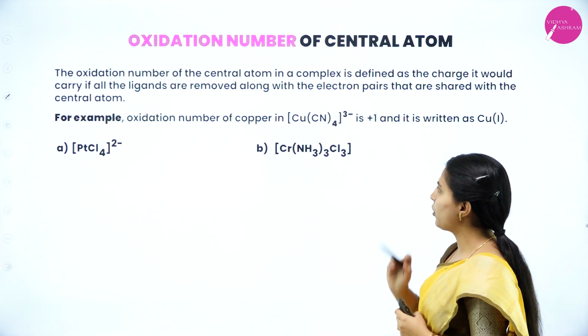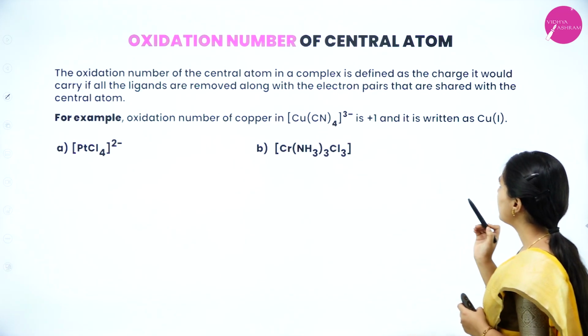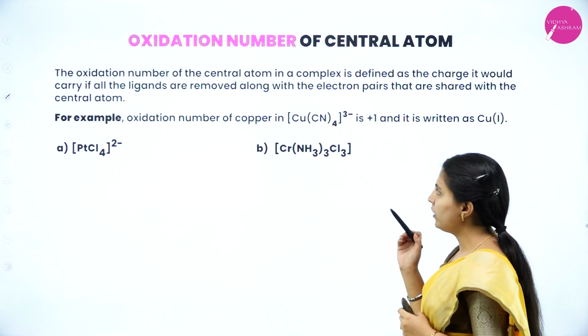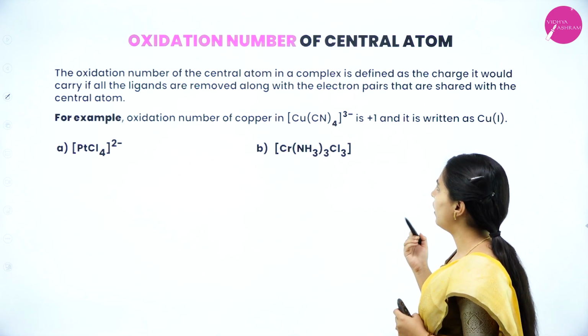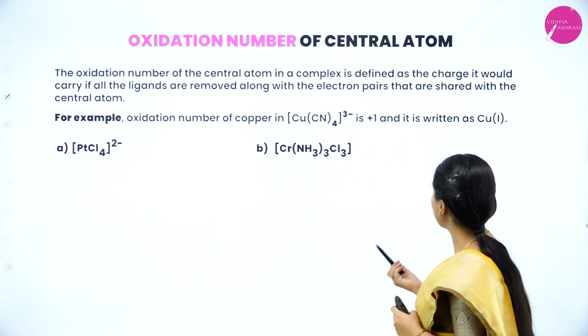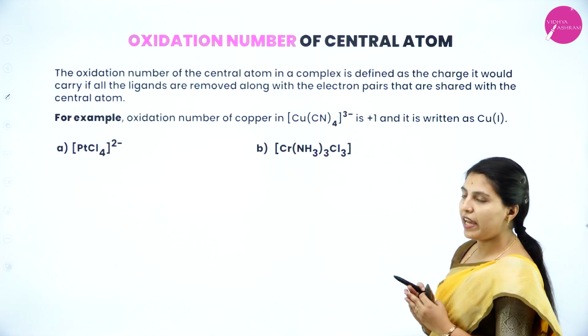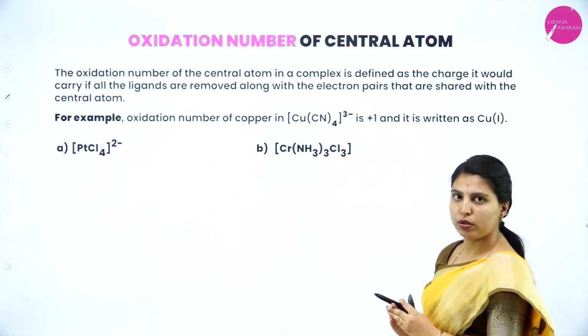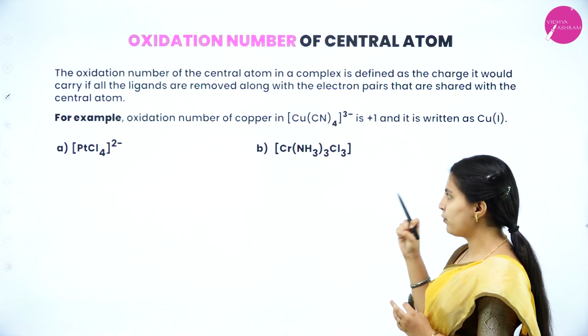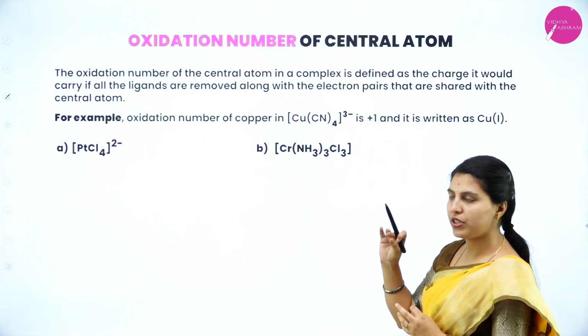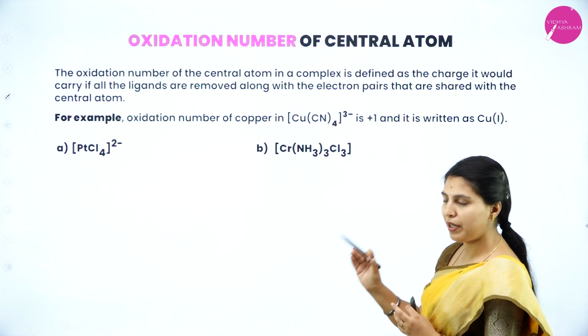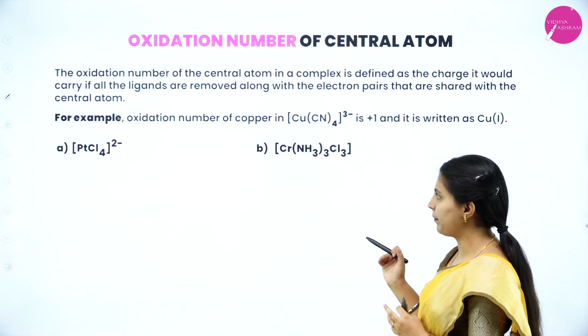Next, oxidation number of the central atom. The oxidation number of the central atom in a complex is defined as the charge it would carry if all the ligands are removed along with the electron pairs that are shared with the central atom. That is the charge it would carry if all the ligands were removed. That will be the oxidation number of the central metal atom.